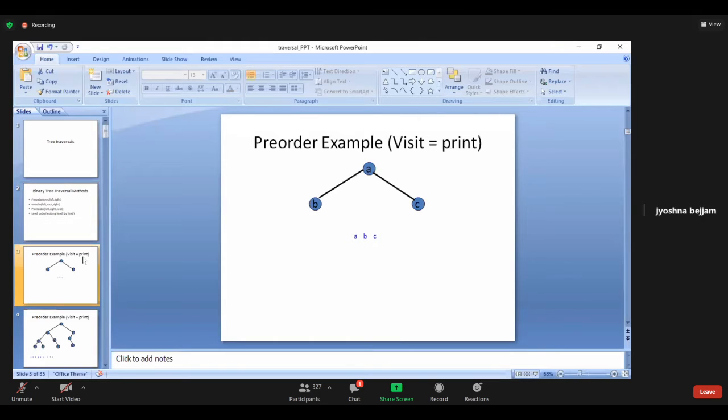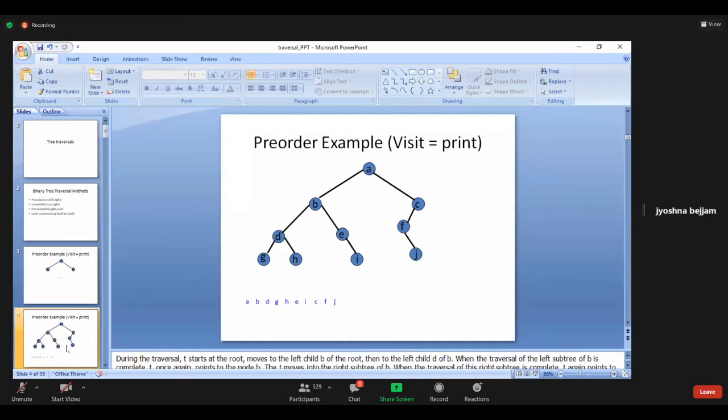Okay. Pre-order. Pre means first, what should we visit? Root should be visited, right? Then left and right. In this small tree, what is the root here? A. Then what is the left child here? B. Then C. It is like this. You have to visit root, left, right. Pre-order means root, left, right. So we will take one more big example.